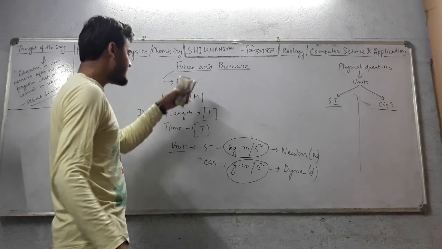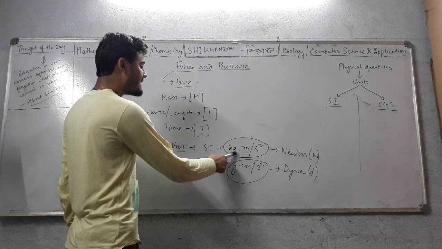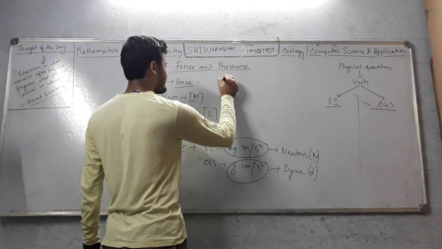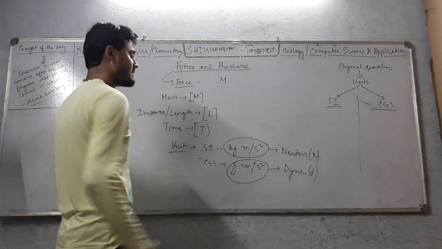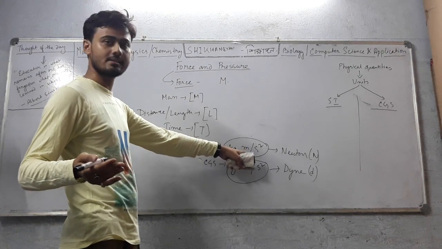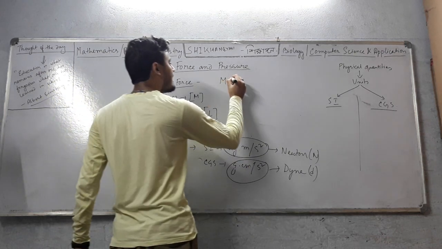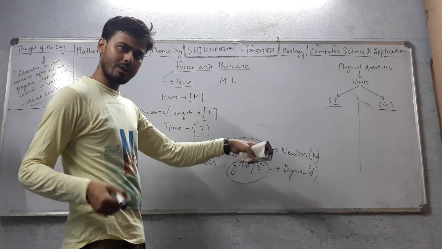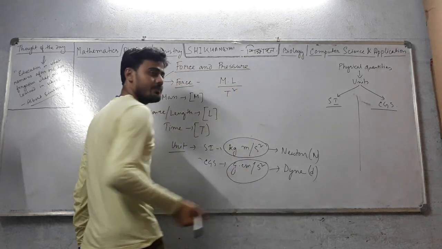Okay. Using these three, we can form the dimension of force. How? Kg, that means mass, M, dot, that means multiplication, meter, which physical quantity does meter represent? Length or distance. So for length we will use L, by time square. Second square means time square.